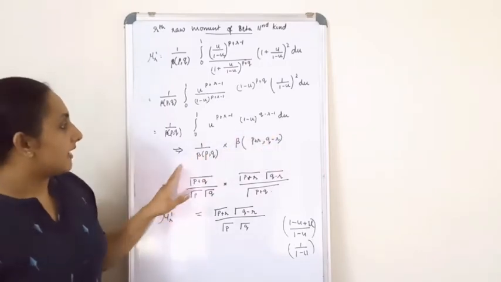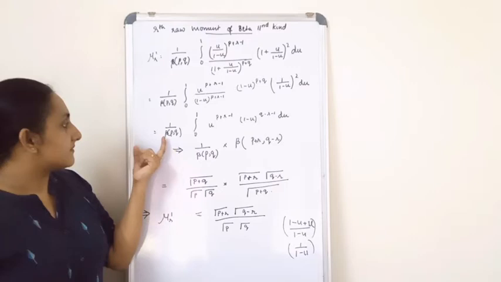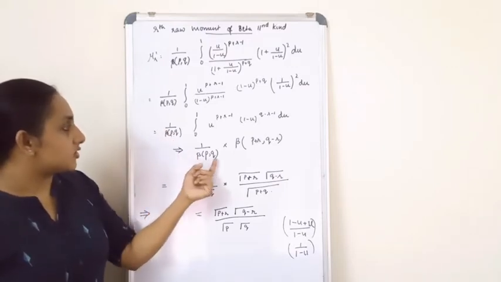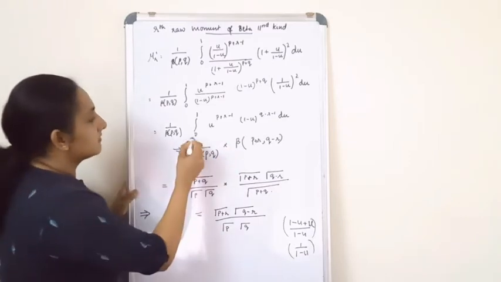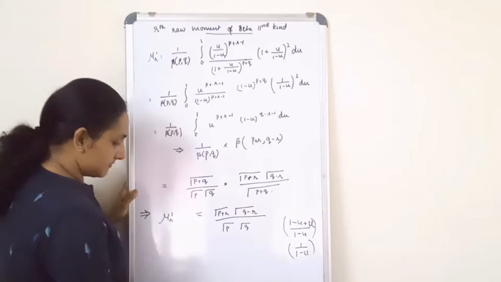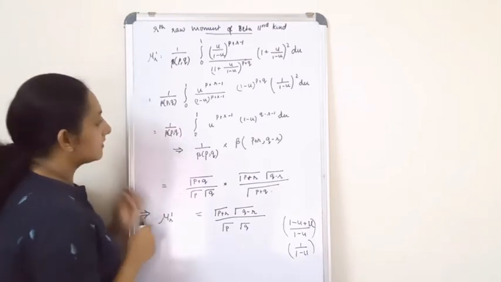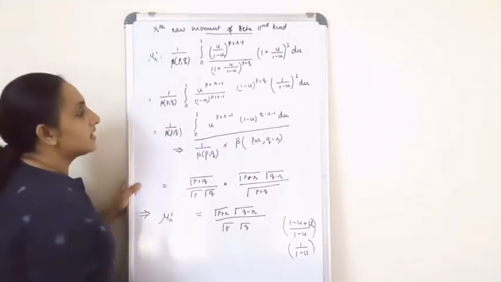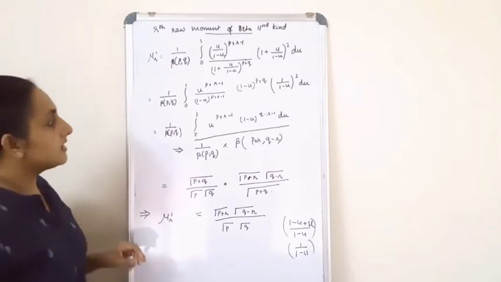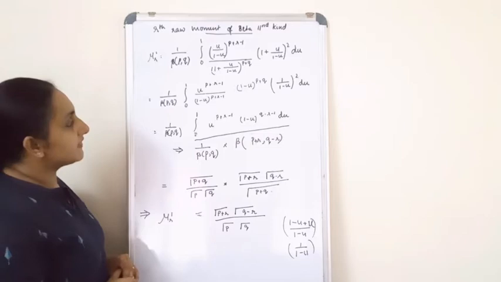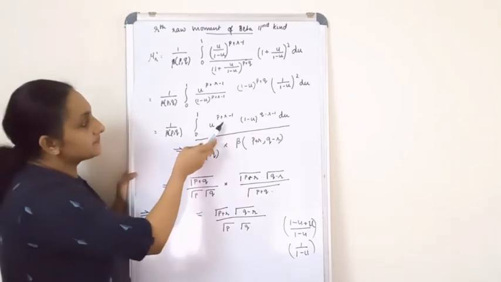Okay, now after that what I get is 1 by beta pq multiplied by, now this term over here, it is a form of what? A beta function, right?